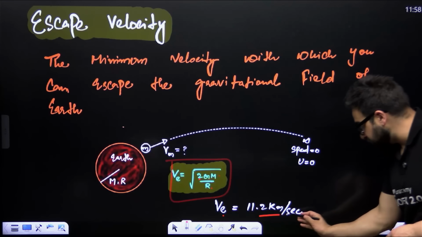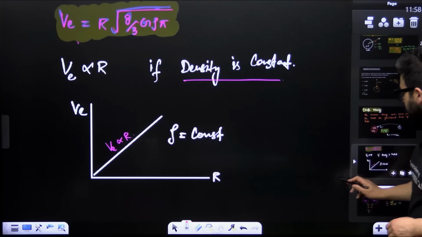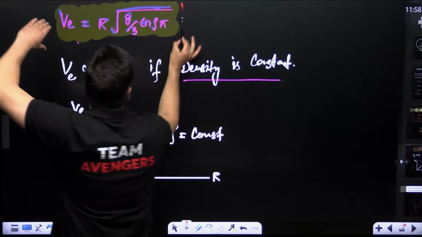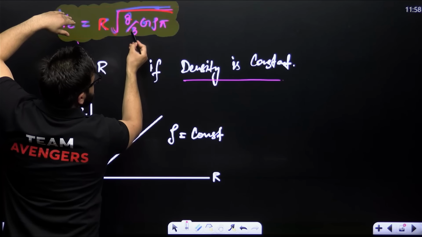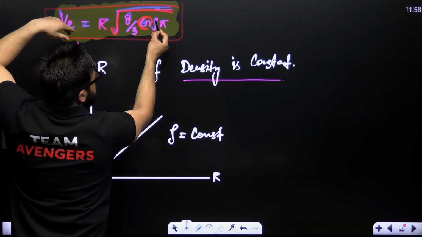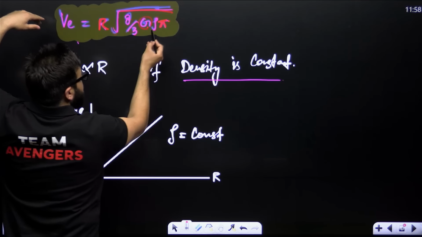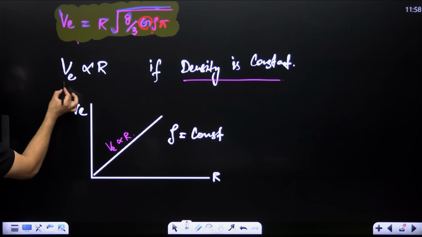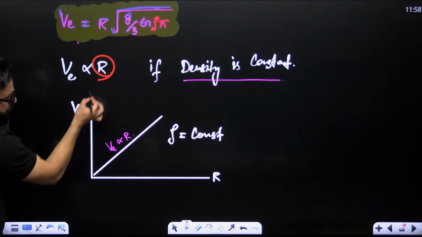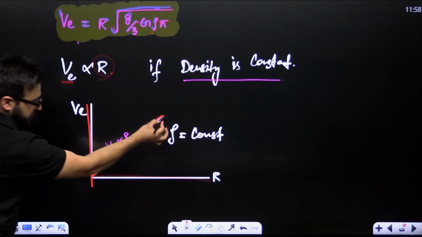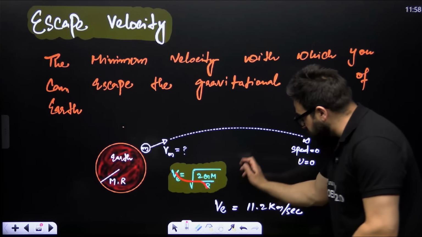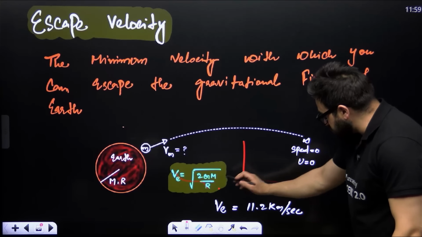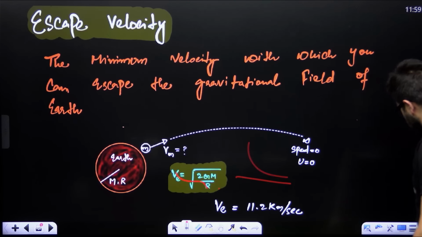So escape velocity is 11.2 kilometer per second. And escape velocity in terms of density is R under root of 8 by 3 pi G rho, where G is the universal gravitational constant. This is in terms of density. In terms of density, escape velocity is directly proportional to R. So the graph will be a straight line. And in terms of mass, escape velocity is inversely proportional to the square root of radius R. So the graph will be a rectangular hyperbola.